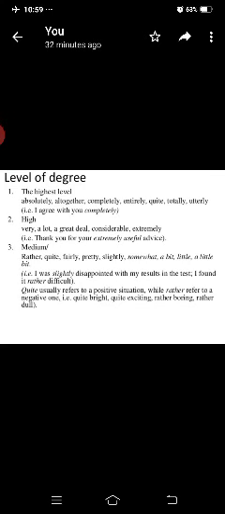Next, medium: rather, quite, fairly, pretty, slightly, somewhat, a bit, little, a little bit. For example, I was slightly disappointed with my results in the test. I found it rather difficult. Quite usually refers to a positive situation, while rather refers to a negative one. That is, quite bright, quite exciting, rather boring, rather dull. All these are the medium level of degree adverbs.